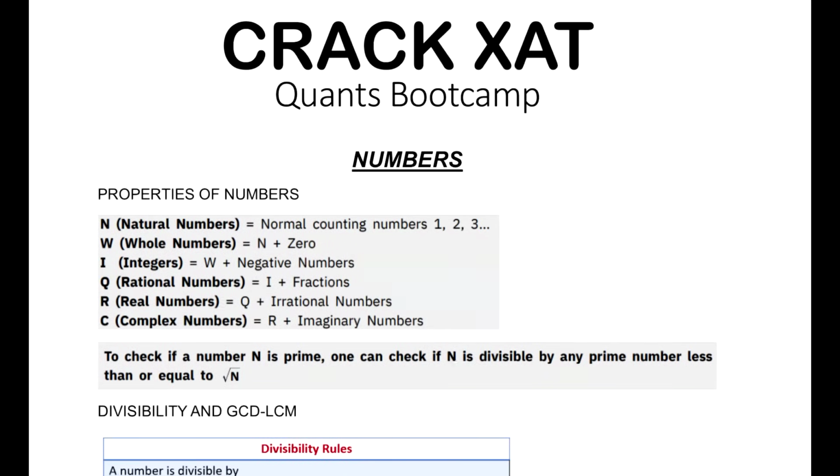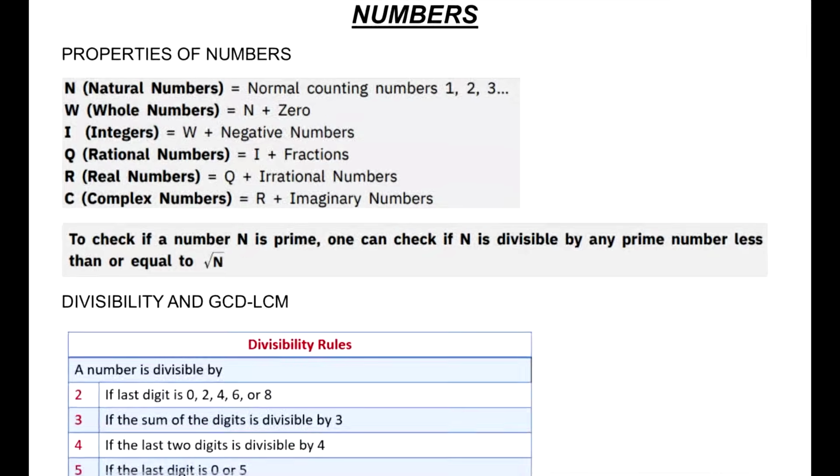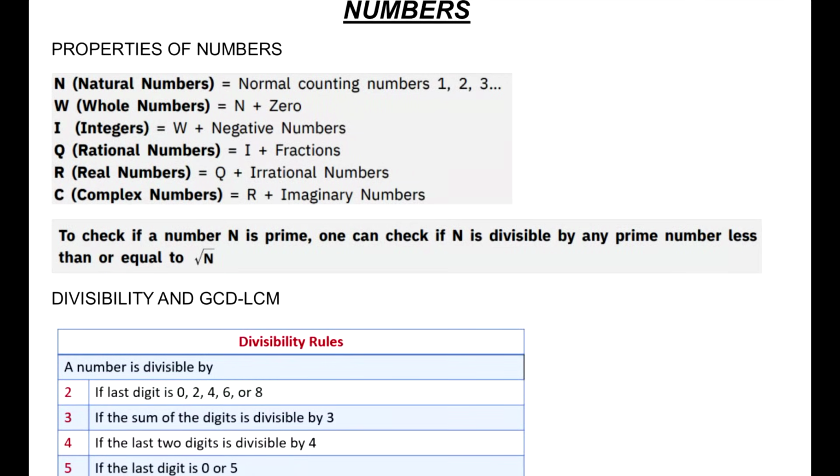So if you go through this bootcamp video, you would find some important things to focus on, with the help of which you would be able to secure decent marks. Okay, so let's get started. The very first thing we'll start off with is the properties of numbers. So, a quick catch up.